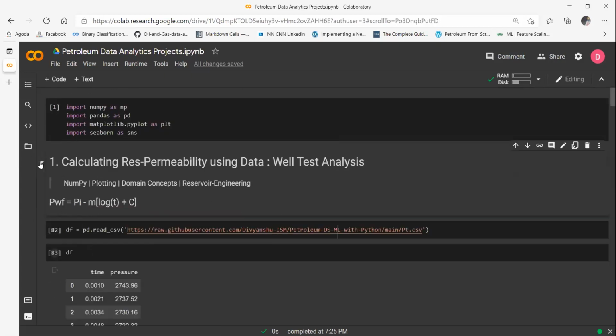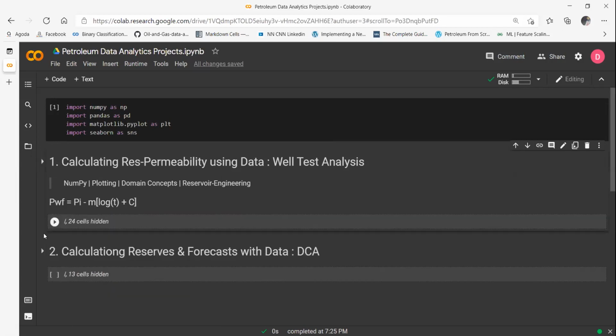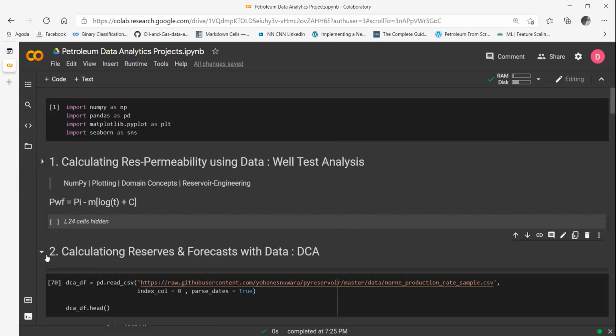Let's move on to the next project, which is decline curve analysis. Again, we have taken in data. In decline curve analysis, the data that you need is basically flow rate versus time data. Because when you are producing from a reservoir, of course, as the pressure falls, the flow rates will also fall, right? The reservoir pressure declines, and the flow rates that you are producing with will also decline with respect to time.